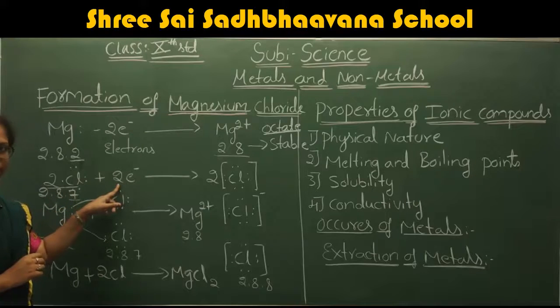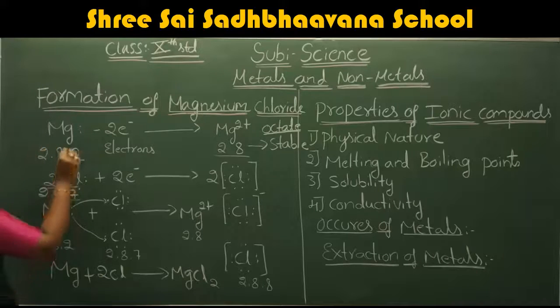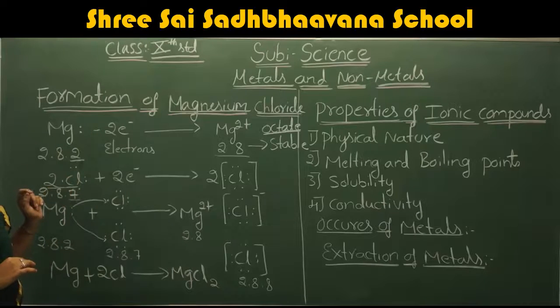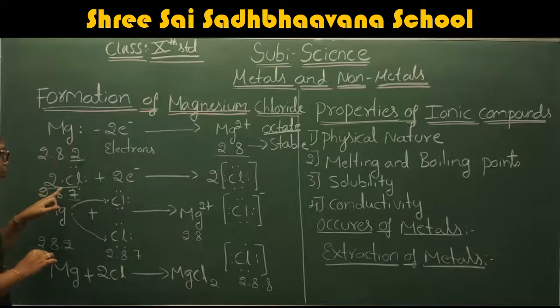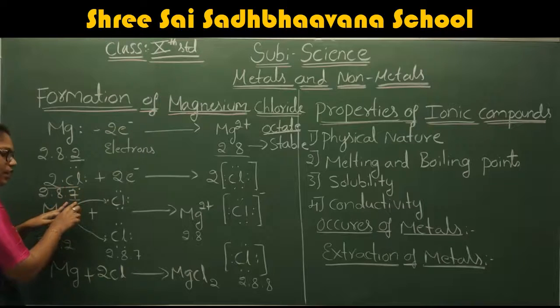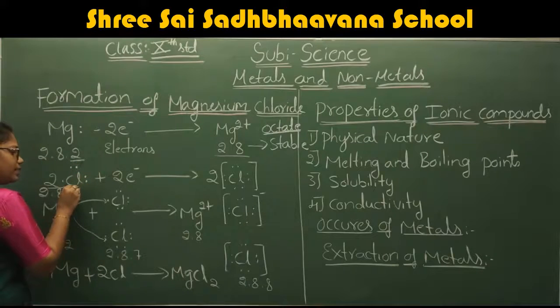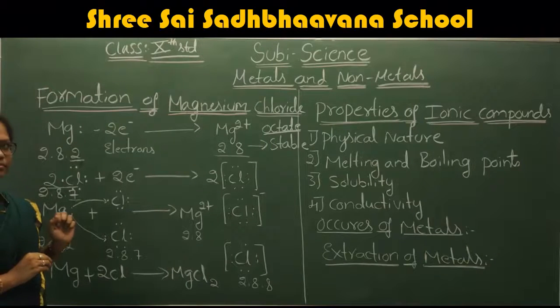2 chlorine. If you are going to write the dot structure for the magnesium, this is the representation of the dot structure of the magnesium. That is, the outermost electrons are 2, that's why I am going to write 2 dots. If you see chlorine here, the outermost electrons present in the chlorine are 7. Therefore, I am going to put 7 dots to represent how many electrons are present in the outermost shell.